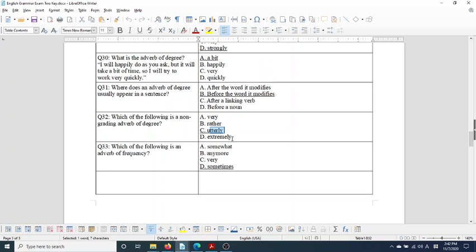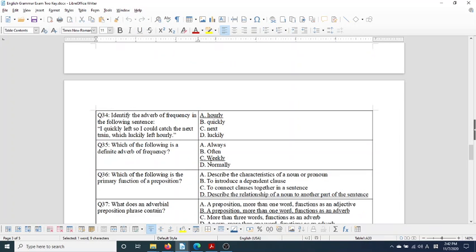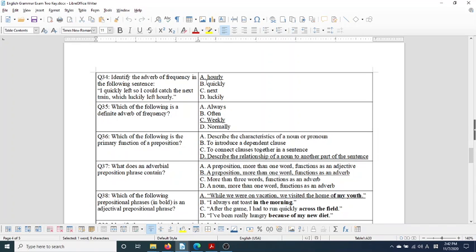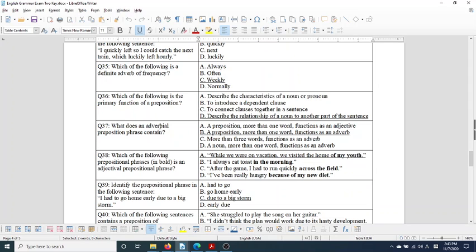Which of the following is an adverb of frequency? Sometimes. So frequency means how often you do something. So sometimes. I sometimes do it. Identify the adverb of frequency in the following sentence. I quickly left so I could catch the next train, which luckily left hourly. So how often something is done, hourly.